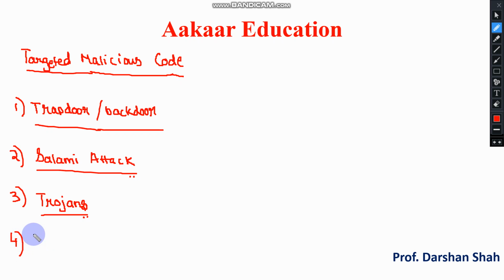The next type is the rootkit. A rootkit is malicious code which is installed by an intruder, and it is installed while avoiding detection. The purpose is to gain control of the computer system.